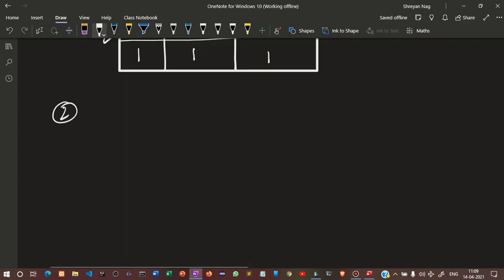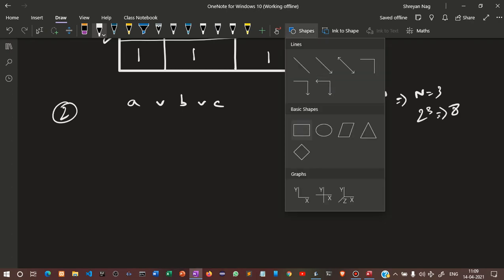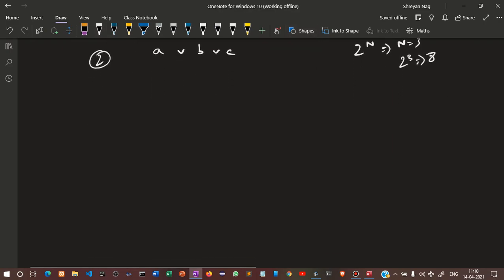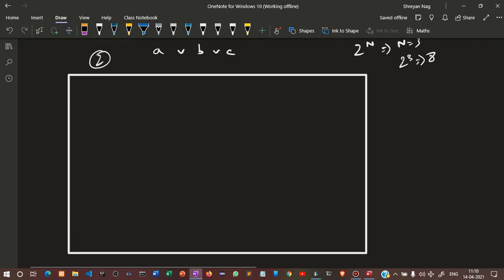Now for the 3 variable part, A V B V C. So here we have 3 values. So 2 to the power of n, where n is 3. So 2 cube is 8 combinations. So how do we write? We have to make a bigger table. Let us zoom out a little bit and draw a big table.